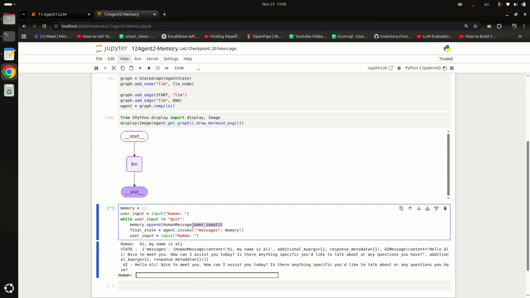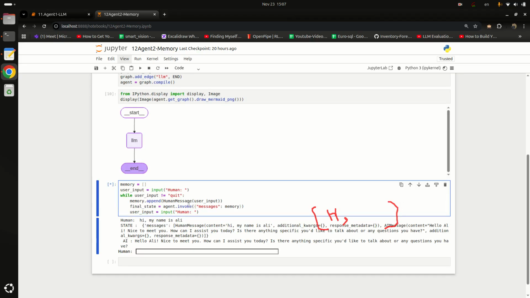But before appending user input, we wrapped it into a human message object. You see clearly here, hi, my name is Ali. It is wrapped into human message, and then we append it into messages. After that, we invoke our agent and we pass the memory. Up until now, our memory has a human message, which I will represent with H. Just consider it a memory.